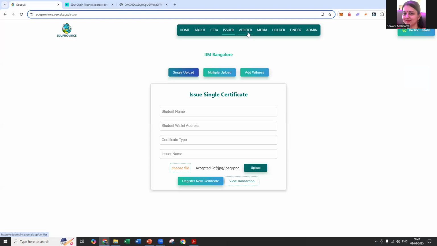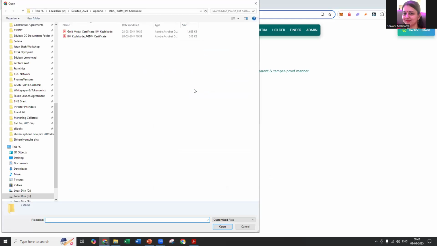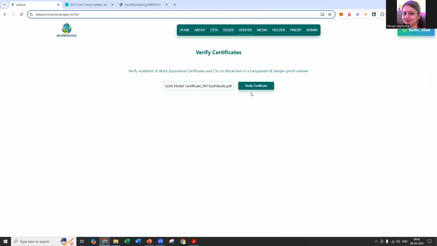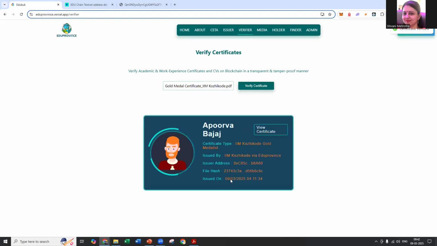Now we can go to the verifier tab. We can choose a file to verify the certificate. So the same certificate is to be verified. We click on verify certificate tab. And now we have Apurva Bajaj, who has got the certificate type IIM Kozhikode gold medalist, which has been issued by IIM. The issuer address has been shown.